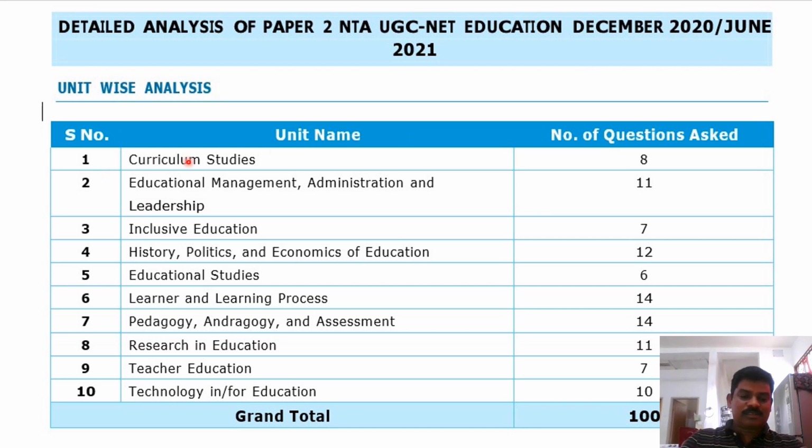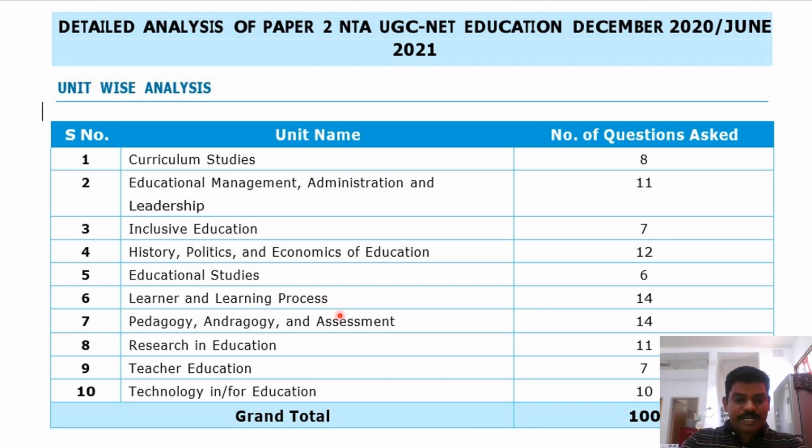The first, curriculum studies, they asked 8 questions. Second, educational management, administration and leadership, 11 questions so far. Inclusive education, 7 questions. History, policies and economics of education, 12 questions. Educational studies, 6 questions. Learner and learning process, 14 questions.